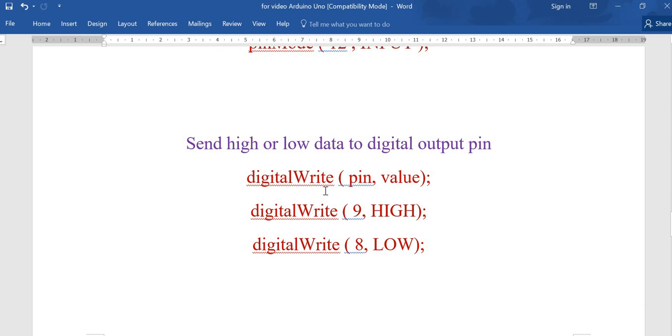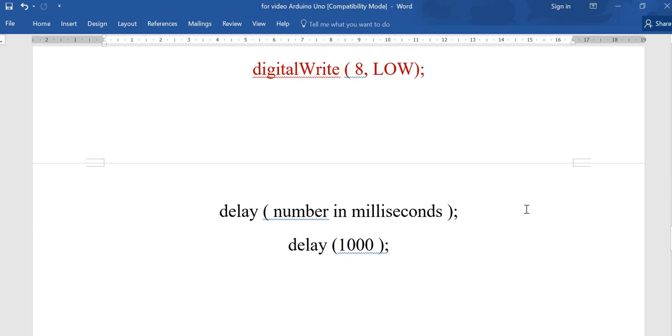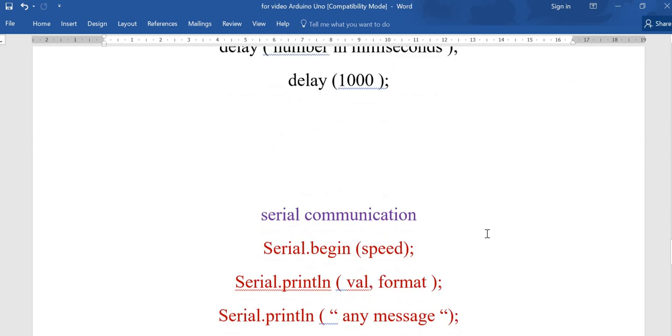The function names are very easy to understand. And then the pin, whatever you want, make it HIGH, make it LOW. HIGH means 5 volts, LOW means 0 volts. Then delay is a function which gives a delay. You have to put a number n here in milliseconds. So when you say delay 1000, it is a 1 second delay.